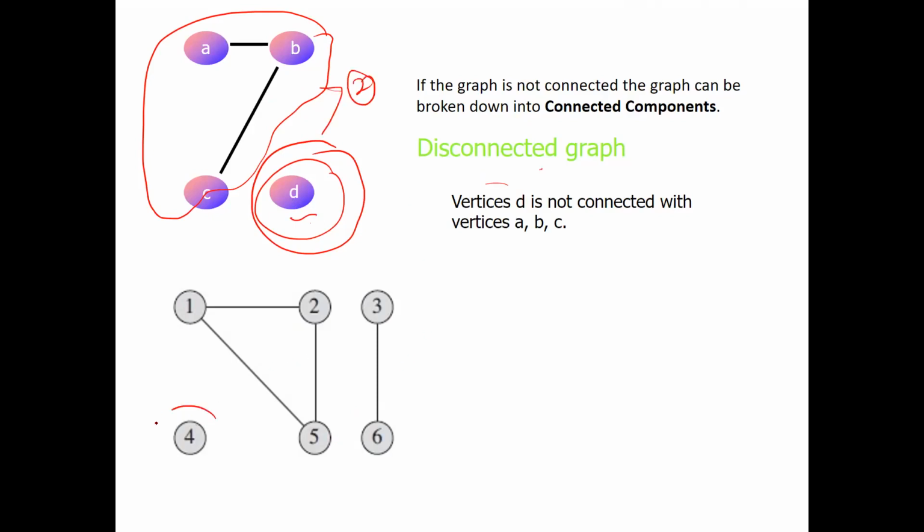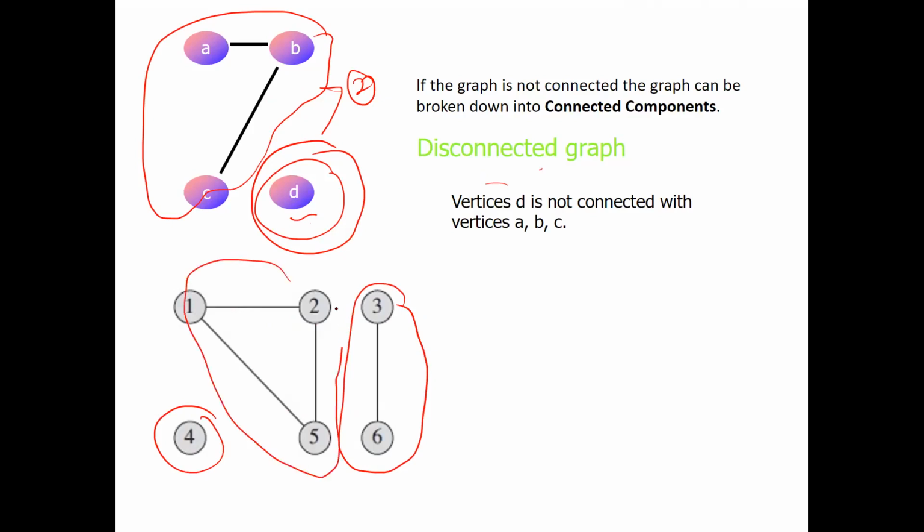If you see carefully, here there are three connected components, because there is reachability between 3 and 6, reachability among 1, 2, 3, and 2 and 5. This graph has three connected components. This is also not a connected graph. It is not a connected graph.